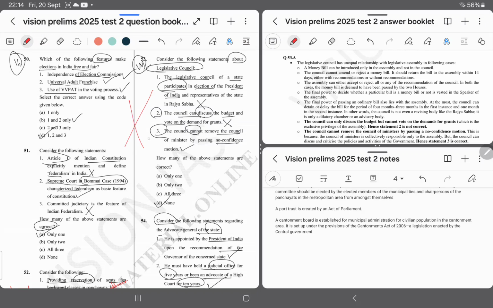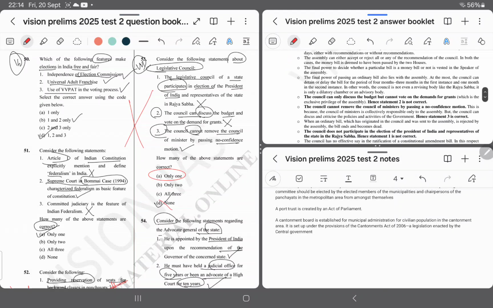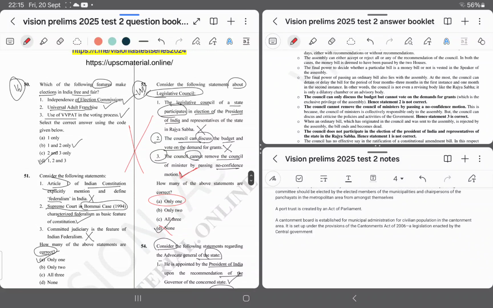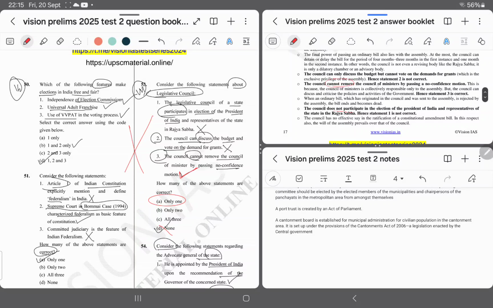Question number 53. Answer is A. I marked it wrong. Only one of the above is correct, and option 3 is correct. Again, the same thing. I have marked the answer wrong, and I should have marked option A as the correct answer, because council cannot remove the council of ministers by passing the no confidence motion.